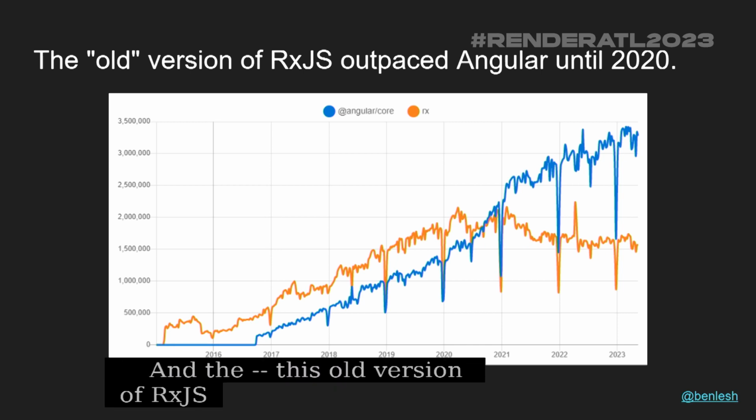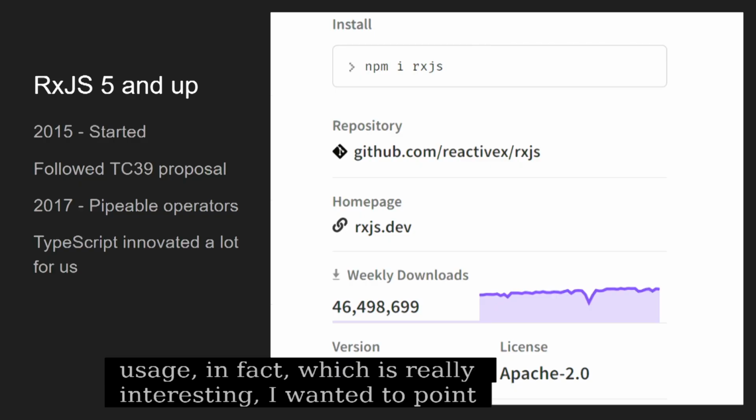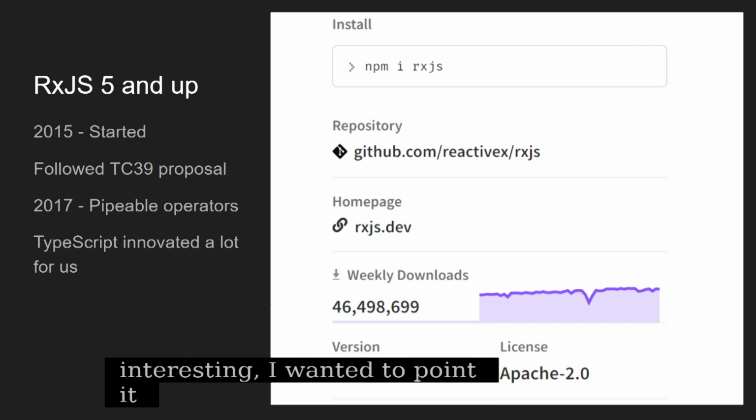And this old version of RxJS actually outpaced Angular core until about 2020, 2021. Like, it was still in use. It was still growing in usage, in fact, which is really interesting. I just wanted to point it out.